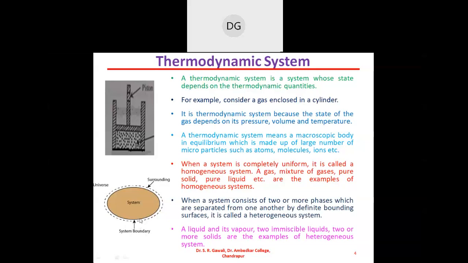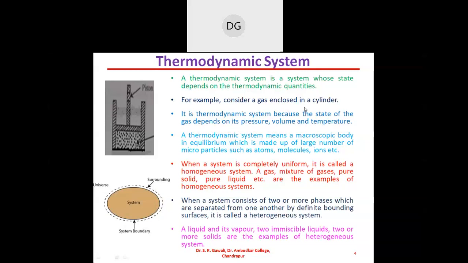Okay. So, there is a boundary between the system and the surrounding, and that boundary I have shown here by the continuous line. Okay. So, this is about the thermodynamic system. It is a thermodynamic system because the state of the gas depends upon its pressure, volume and temperature. This is the thermodynamic system.